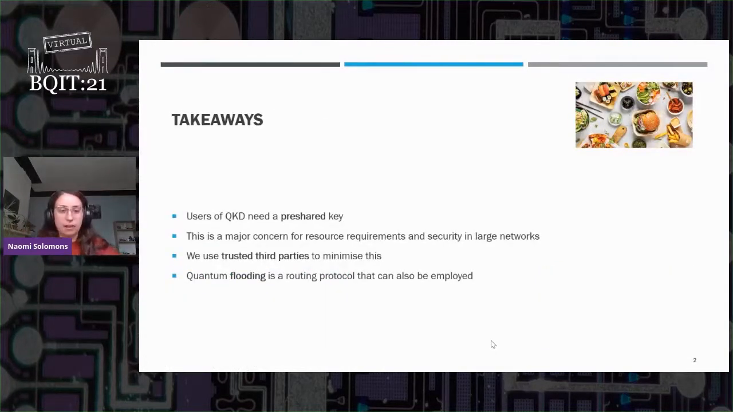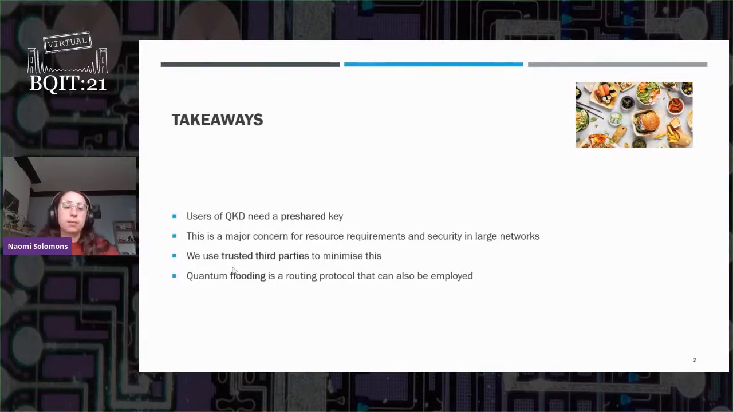If you don't listen any further than this, all you really need to know is that any two users that want to communicate using quantum key distribution need a pre-shared key. That's because of a process called authentication, which I'm going to discuss. Normally in QKD work, it's just considered a non-issue, but it's actually a major concern in terms of resource requirements and the security in large networks, both for industrial providers of QKD and for the government.